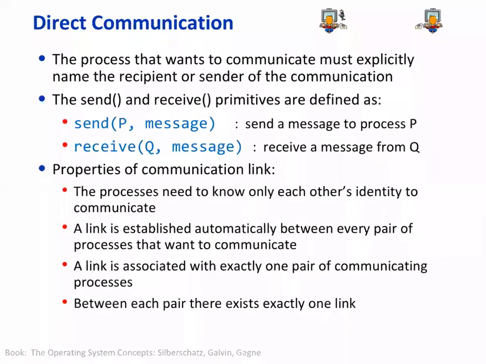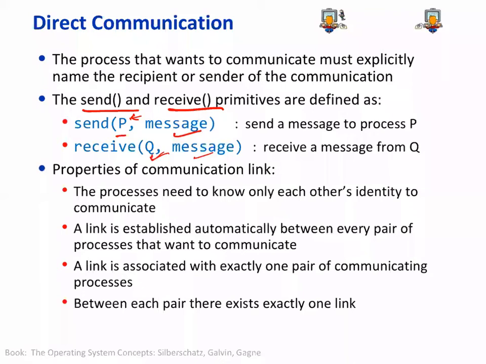Direct communication, of course, will require send and receive primitives, where we need to specify the destination P, and then there's a message, which has to be in proper format. Similarly, receive from a source queue, and a message.